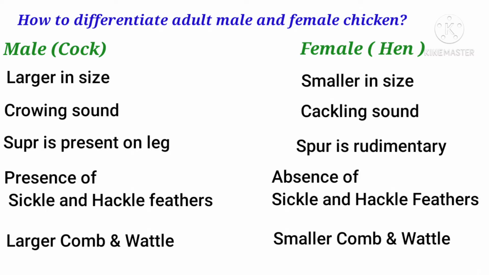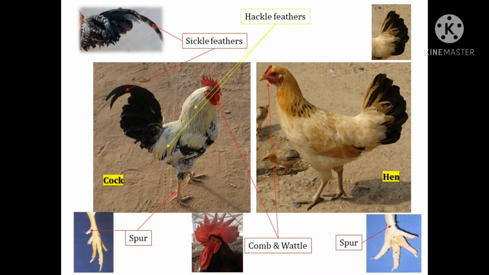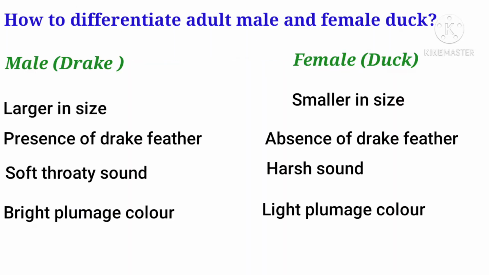You can also find larger comb and wattle in case of cock, and comb and wattle is smaller in case of hen during the adult stage. In this picture you can see a presence of larger comb and wattle in cock as compared to hen, then presence of spur and presence of sickle and hackle feathers in case of cock, and these are absent in case of female bird. Spur is very rudimentary and female don't have hackle and sickle feathers.